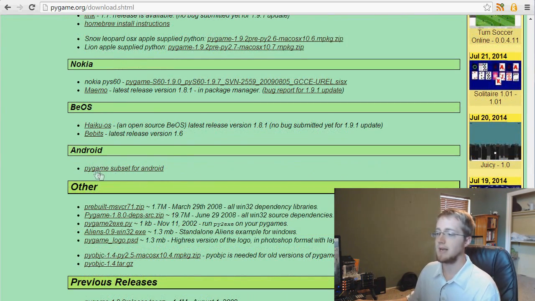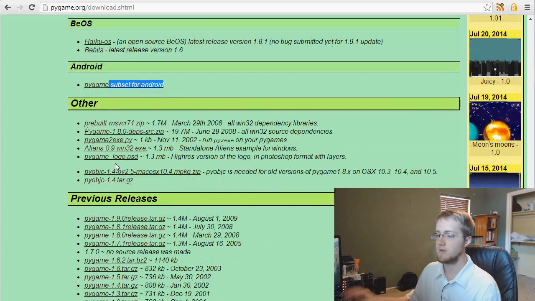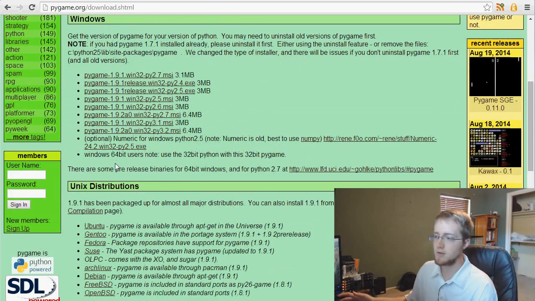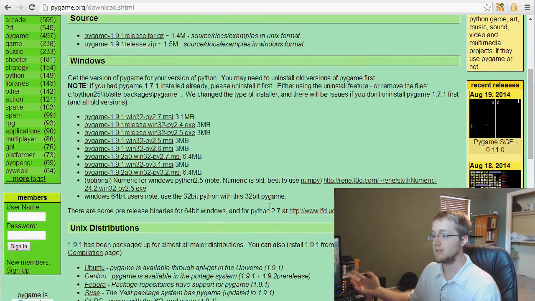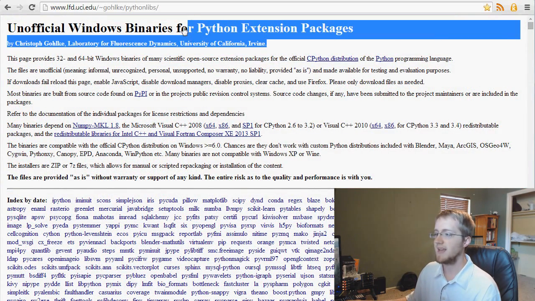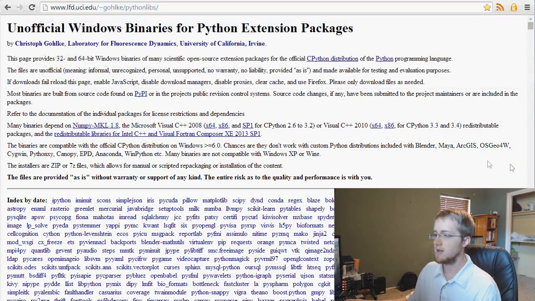And then there's also PyGame for Android here, all kinds of fun stuff, so keep that in mind. Now for me, I'm on Windows, for example, so I would download that. Also, if you are on Windows and you have 64-bit, like I just said you should get, probably the best thing you can do is head over to this link that they're suggesting, and I've got that up here. It's like this unofficial Windows binaries page, and you can basically get all of your packages from here.